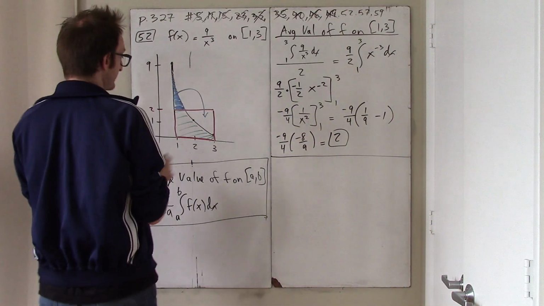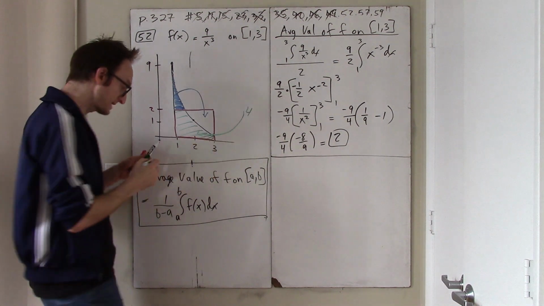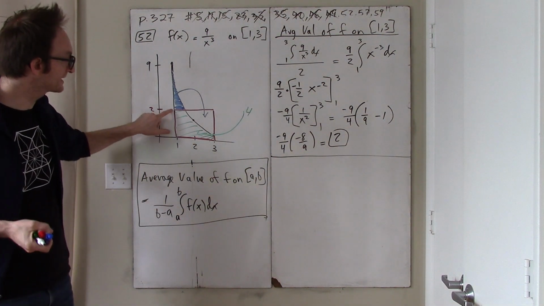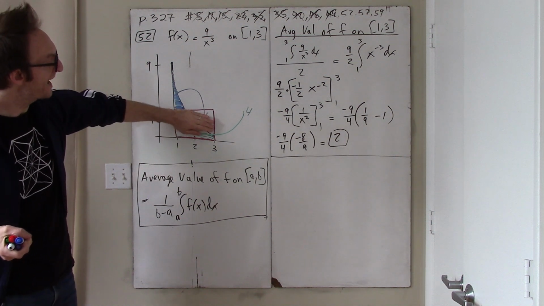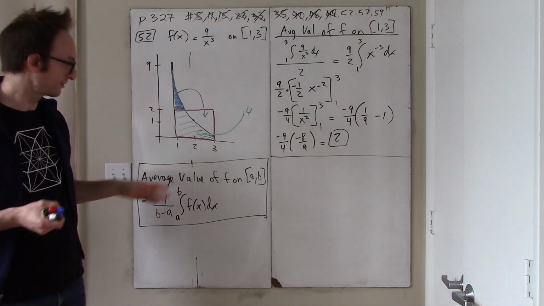So if this green stuff was 4, then what we really did when we found that the average value was 2 is we said 2 is the height of the rectangle such that the area of this rectangle, 4, is equal to the area under this curve, which is 4.